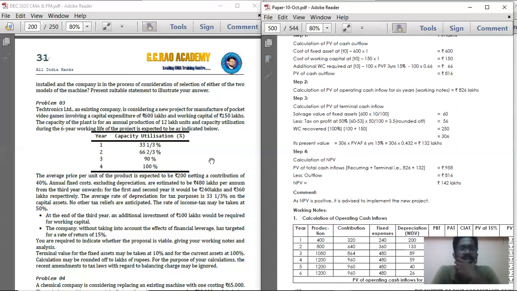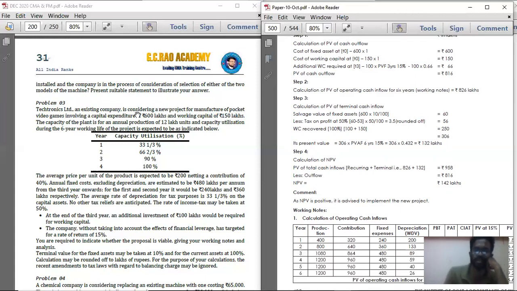If you are calculating depreciation, that is on 600 lakhs at the rate of 33.33%, that is 200 lakhs every year. The average rate of depreciation for tax purposes is 33.33% on the capital assets. They have given the percentage, so it is the written down value method. So 600 lakhs into 33.33%, you are getting 200.